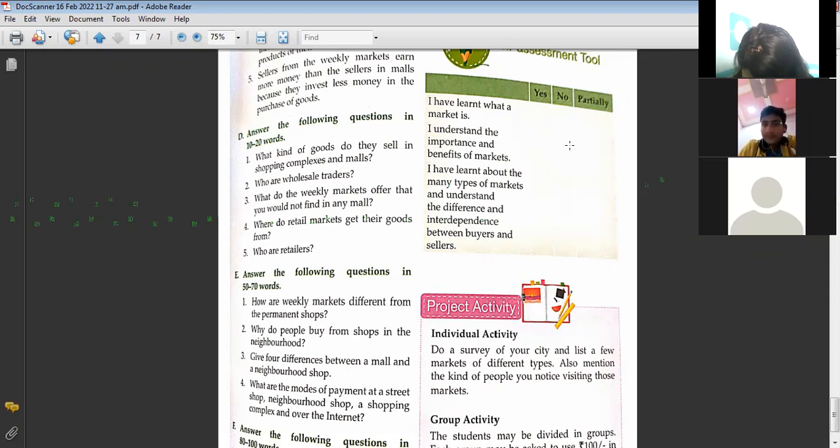Not in credit, on credit. We can take goods on credit from the neighborhood shops, not in credit. Right? Utkarsh and Daksh have not sent in their work. Hurry up, kids, do your work.